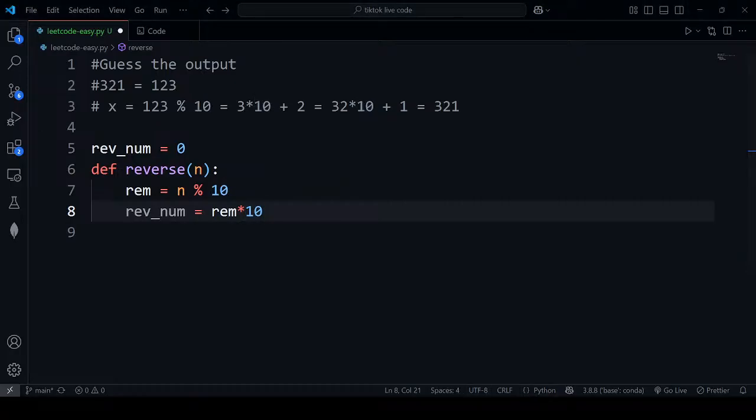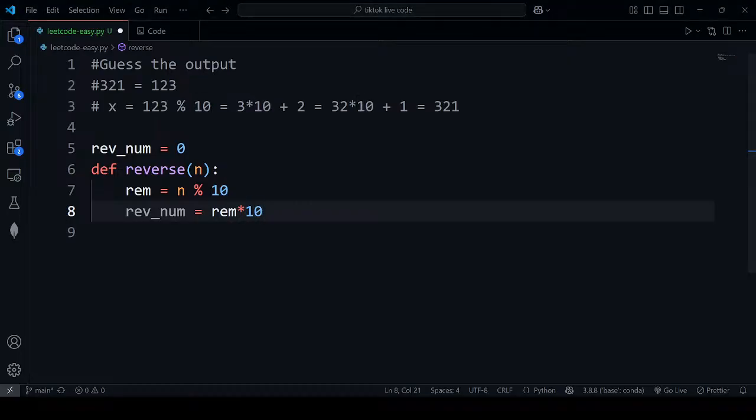What we are doing right now is we are just putting everything together. We're just putting the logic together. That's all. You got it, right?